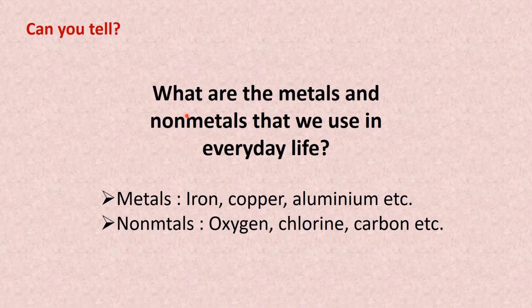Next question. What are the metals and non-metals that we use in everyday life? In our day-to-day life, we use some metals as well as non-metals. The metals such as iron articles we are using, copper vessels, the next aluminum vessels, etc. And non-metals such as oxygen, which we need for breathing, chlorine for purification of water, carbon, for example in the form of coal, etc. These are some examples of non-metals.